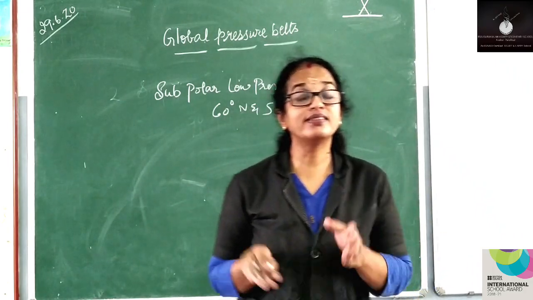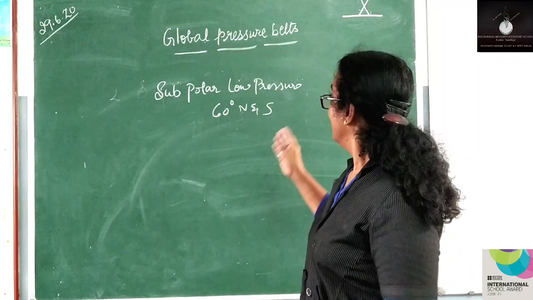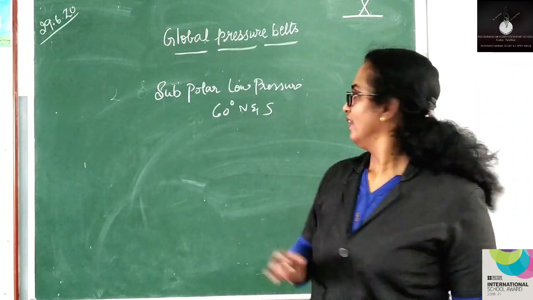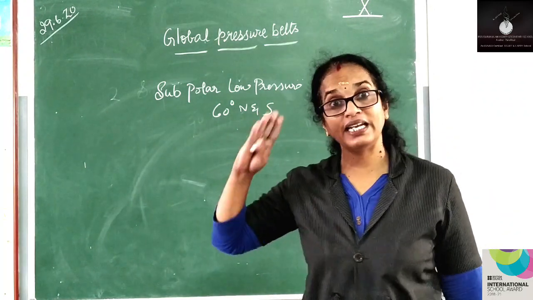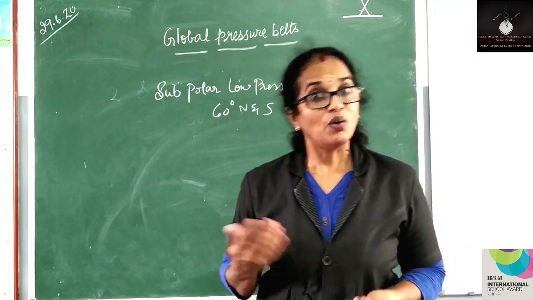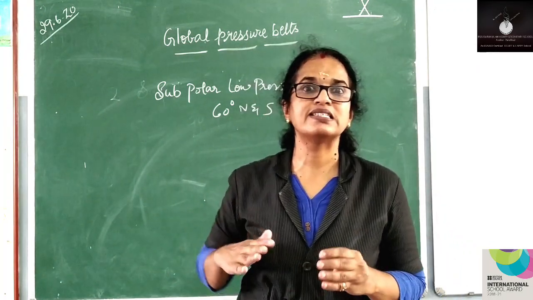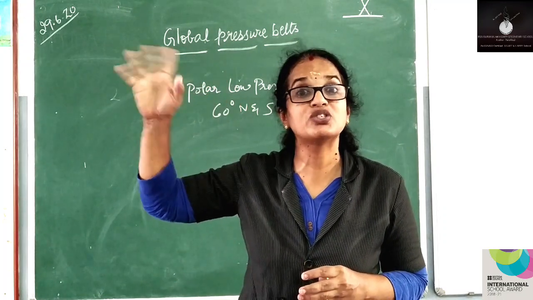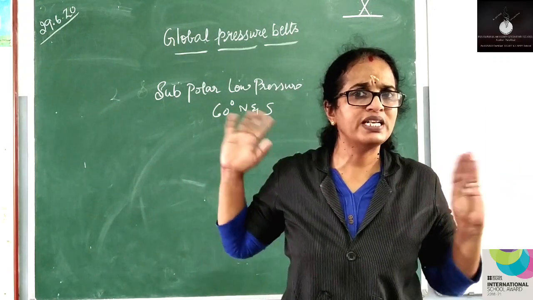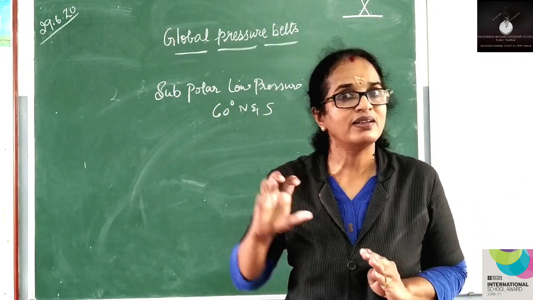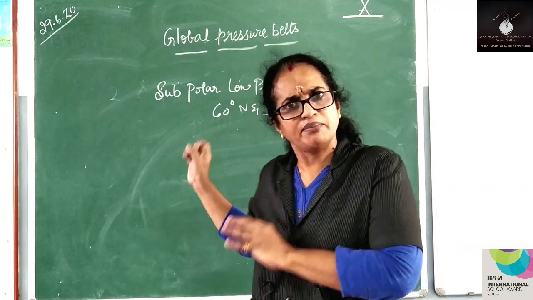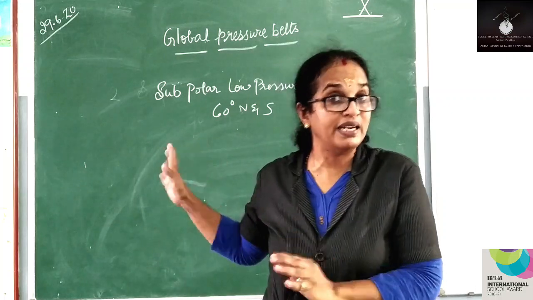Next, the third pressure belt is the subpolar low pressure belt between 60 degrees north and 60 degrees south. Now when you look at the figure, it is very clear, it is very close to the poles. That is, North Pole, South Pole, വളരെ close ആണ്. ഉറപ്പാണ് ഇവിടെ തണുപ്പ് കൂടുതലായിരിക്കും. As it is very close to the pole, സംശയമില്ല തണുപ്പുണ്ടാവണം.